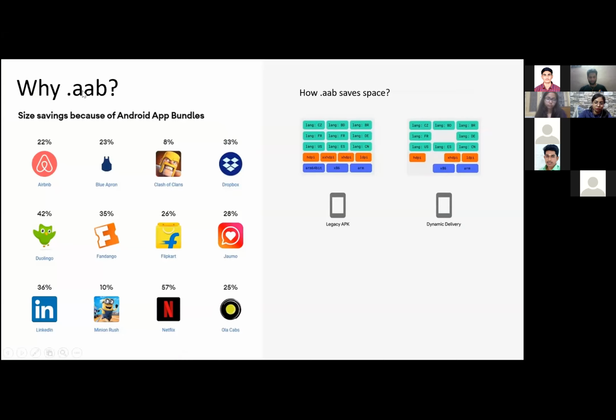But how can the APK, this application packaging extension, save space? Here you can see Clash of Clans, Flipkart, Netflix, Ola, and LinkedIn. These applications use Kotlin, and they also use the .aab packaging technique. By using the AAB, Android App Bundle, technique, they can reduce their application size by 8%, 26% and 57%.